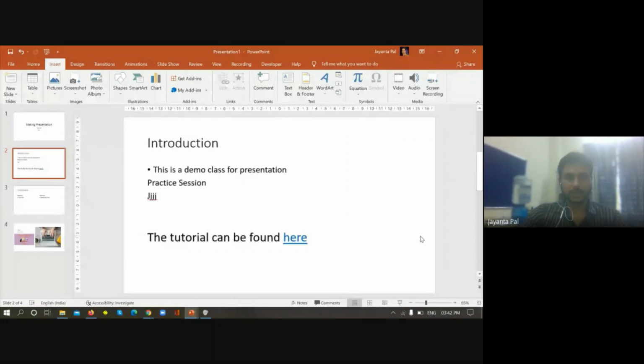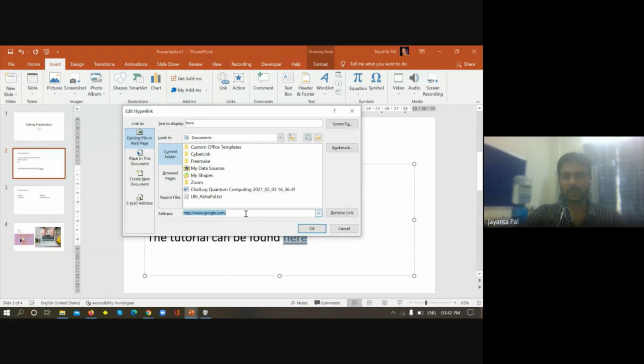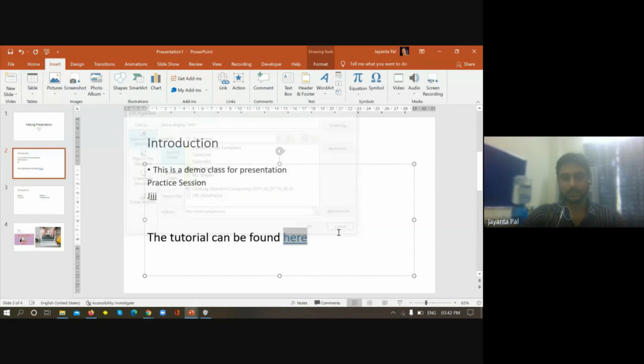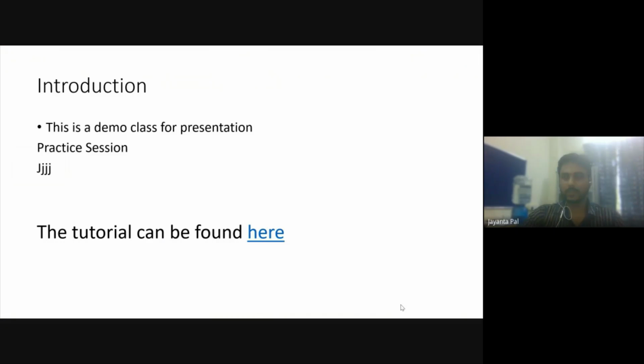Now I have made this text linked with google.com, right? How do I do that? Just select this text, click on Link, and mention the website that I want to open when we click. Now let me make the slideshow.